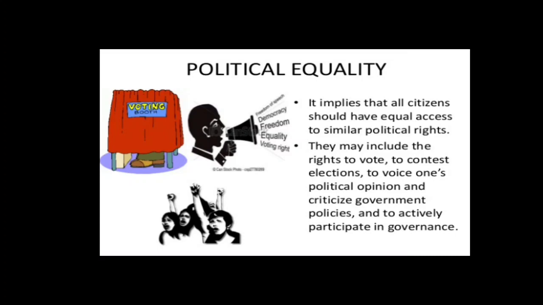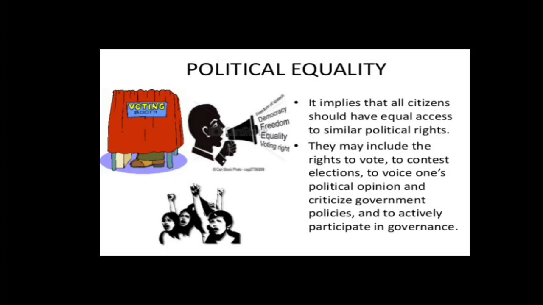When we say political equality, it means no gender distinction, whether you are rich or poor, male or female, educated or uneducated, even if you are a farmer. In a democratic form of government, they give political equality. They give people the right to vote for their candidates.